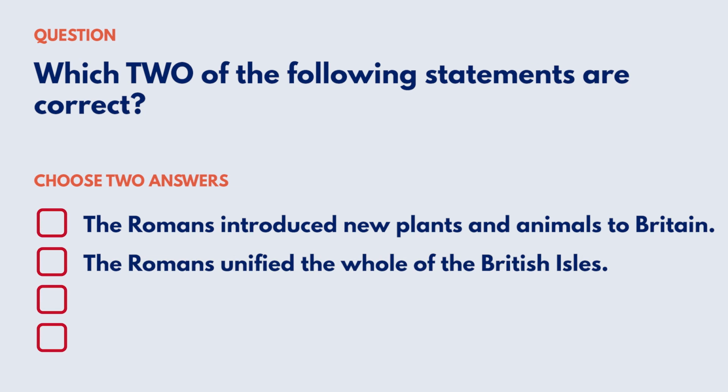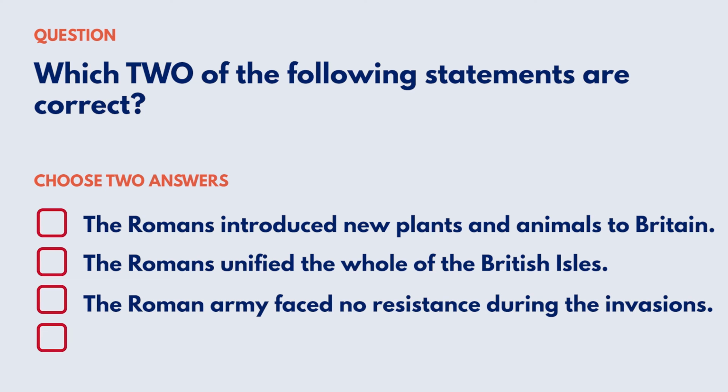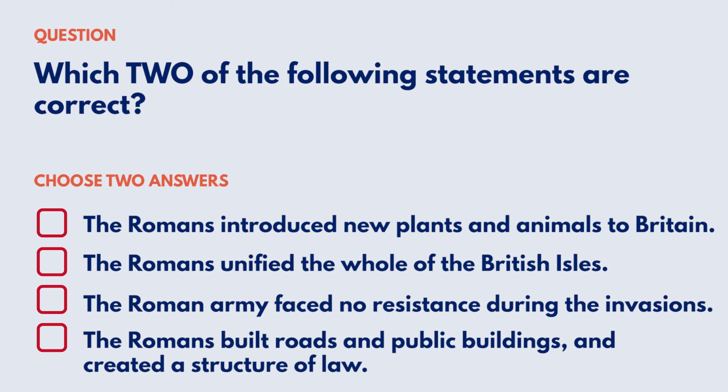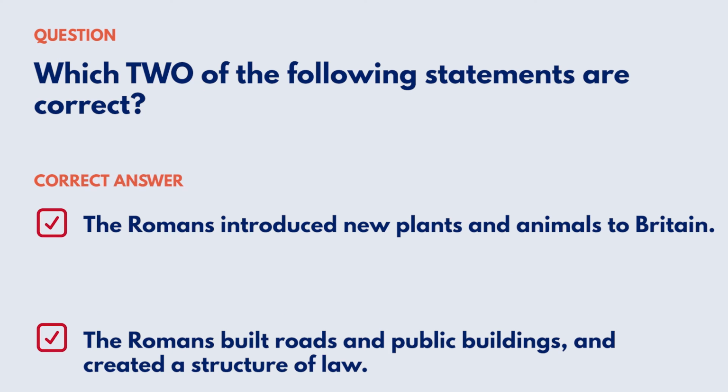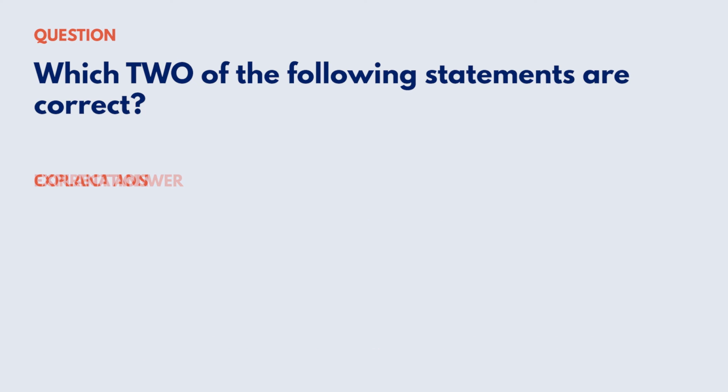The Romans unified the whole of the British Isles. The Roman army faced no resistance during the invasions. The Romans built roads and public buildings, and created a structure of law. Correct answer: the Romans introduced new plants and animals to Britain. The Romans built roads and public buildings, and created a structure of law.